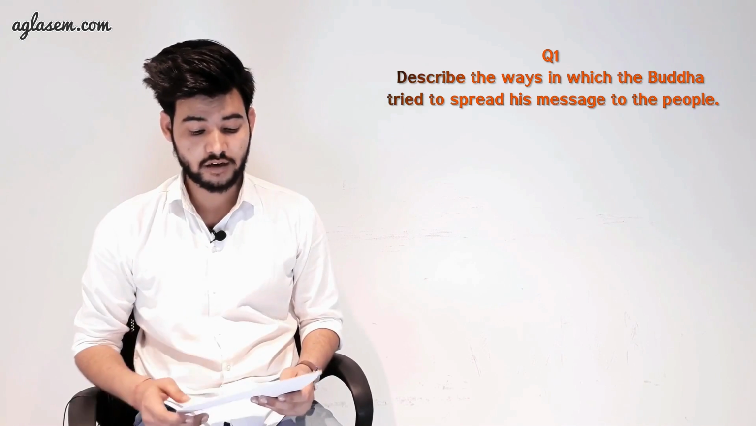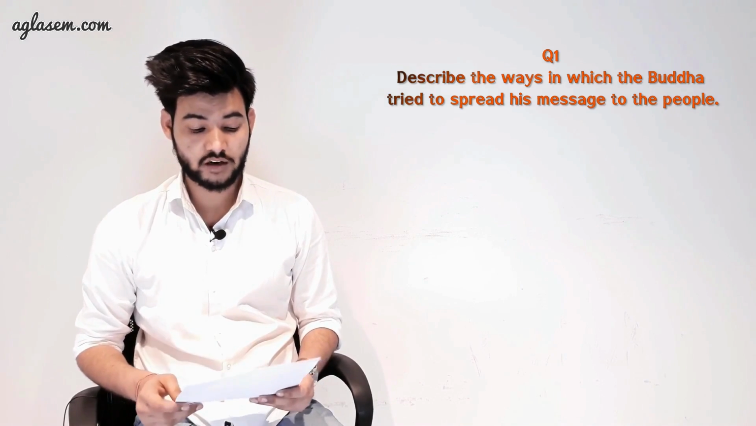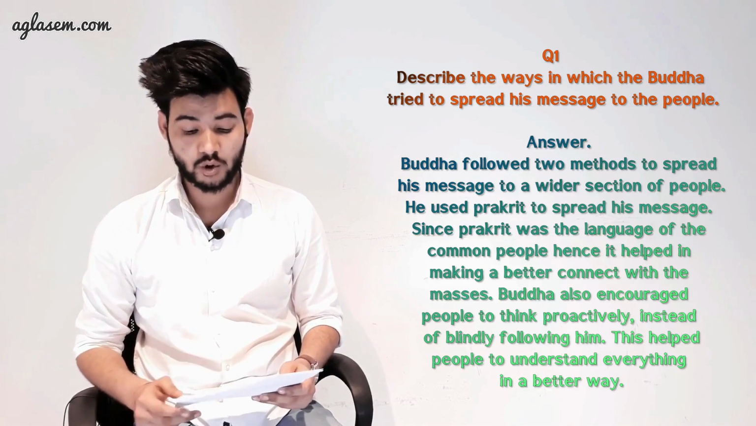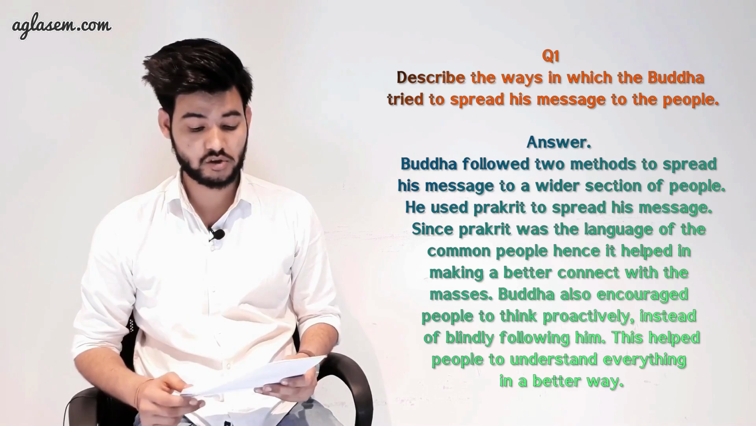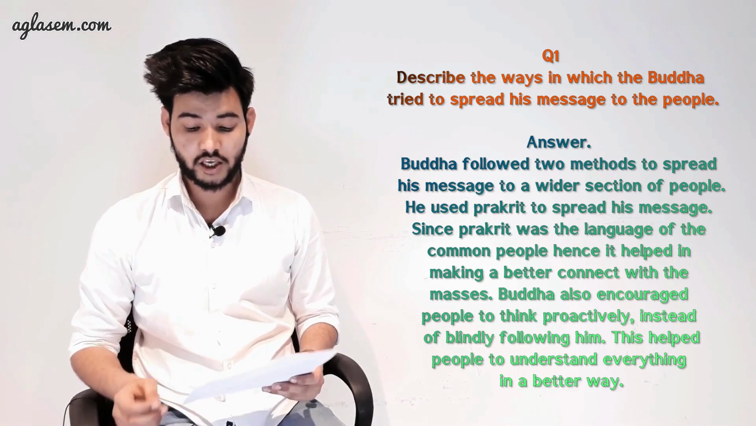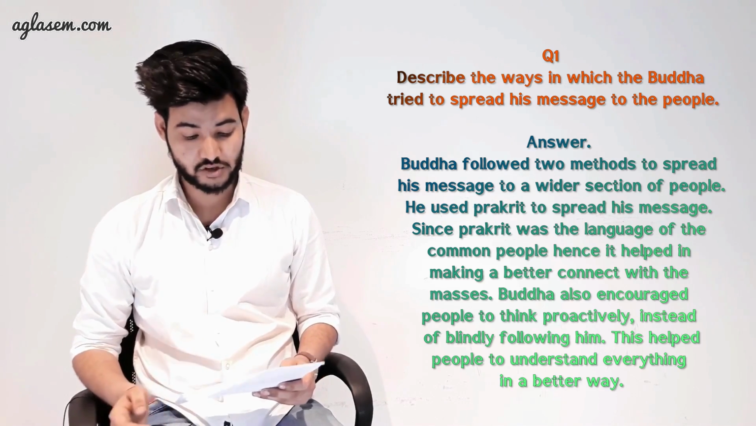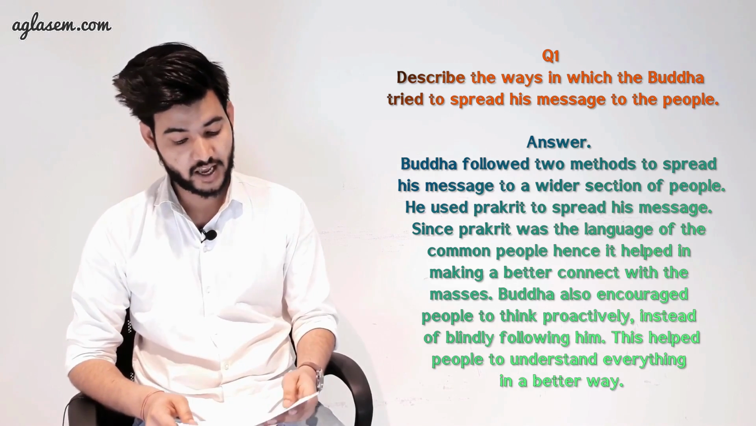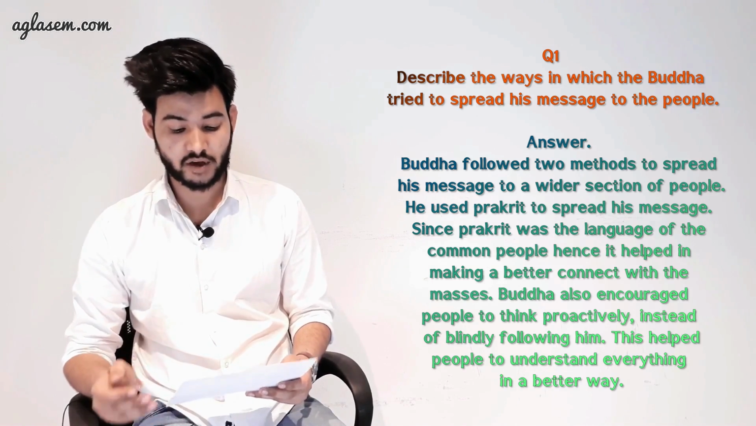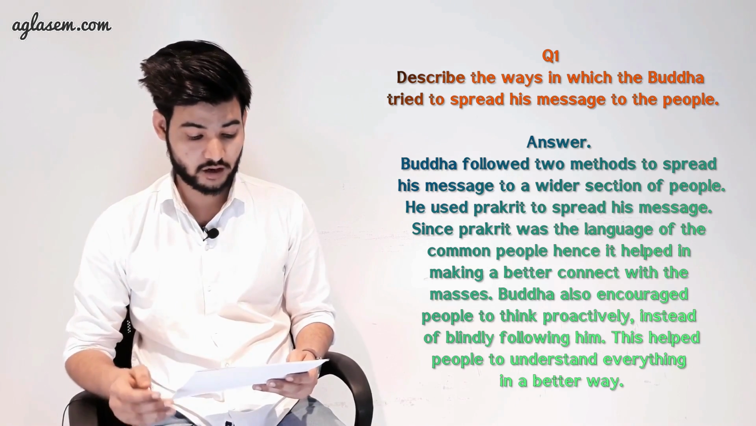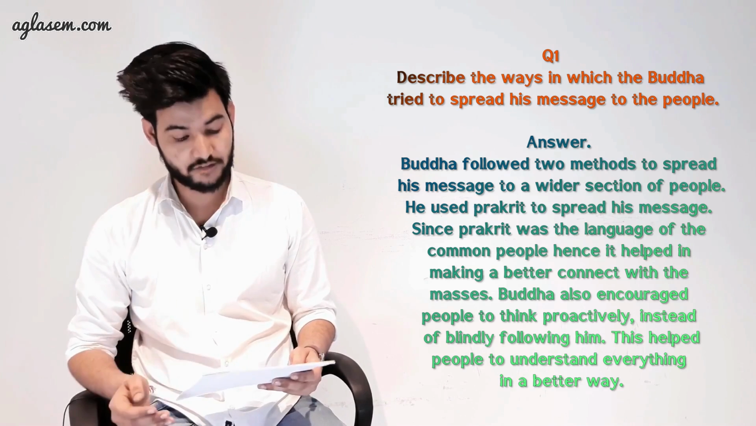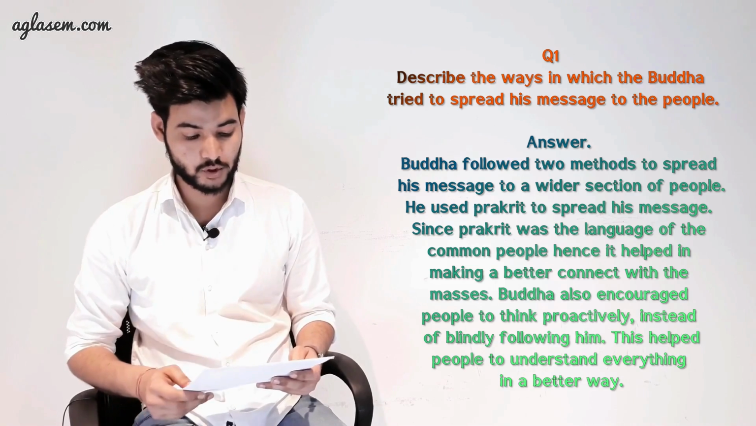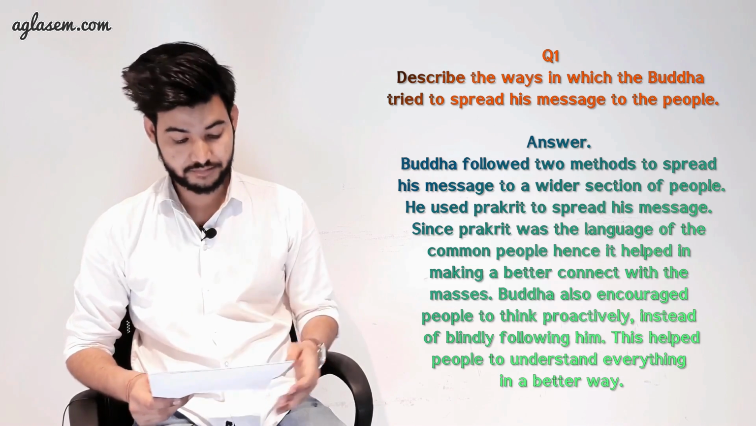Coming to question number 1, describe the way in which Buddha tried to spread his message to the people. Answer is, Buddha followed two methods of spreading his message to a wider section of people. He used Prakrit to spread his message. Since Prakrit was a language of the common people, hence it helped in making a better connect with the masses. Buddha also encouraged people to think proactively, instead of blindly following him. This helped people to understand everything in a better way.